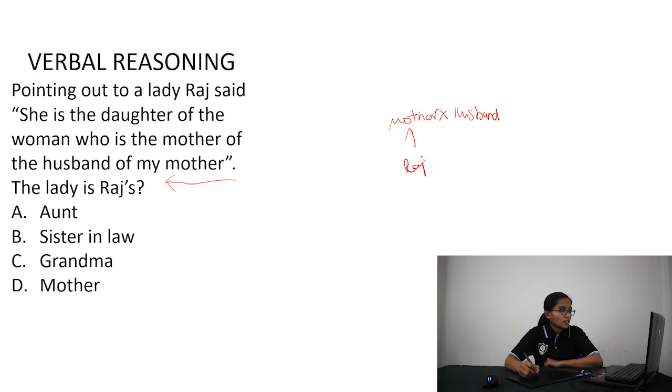The mother of the husband, that is Raj's grandmother. And the daughter of the mother. So this mother has a daughter, which means Raj's dad and the daughter are siblings. Which means the woman is Raj's aunt. So the right answer is option A.